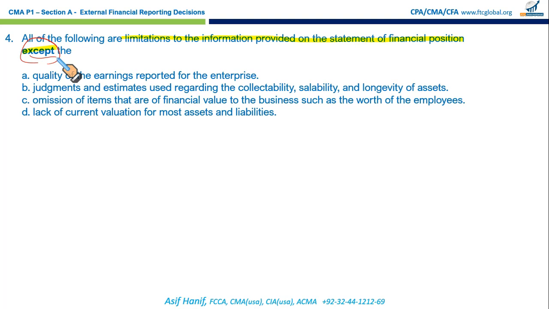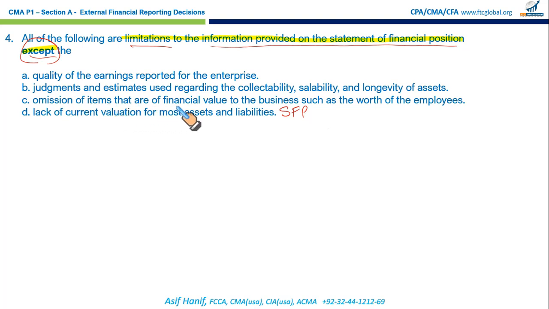So we need to look for all of the following are limitations to the information provided on the statement of financial position, except, which means out of these 4, there will be 3 limitations of statement of financial position. One will not be. Okay, let's see. Lack of current valuation for most assets and liabilities. Yes, your balance sheet doesn't show all assets on its valuation. Mostly are reported on historical cost. That's a true limitation of statement of financial position.